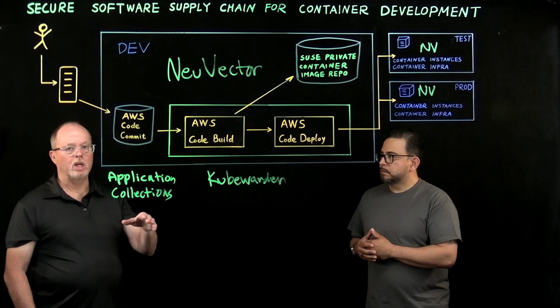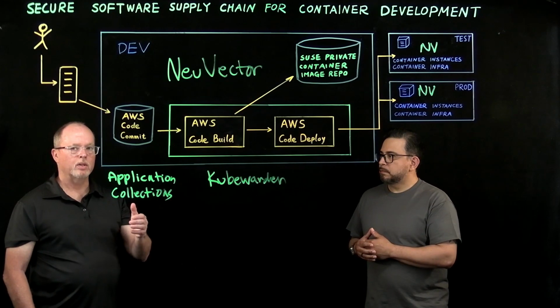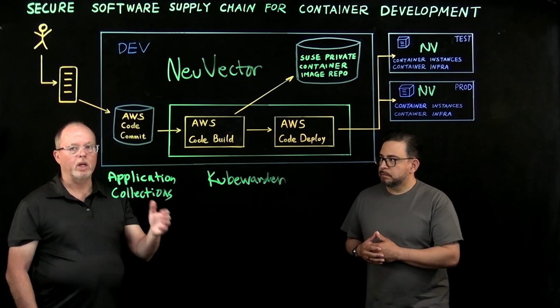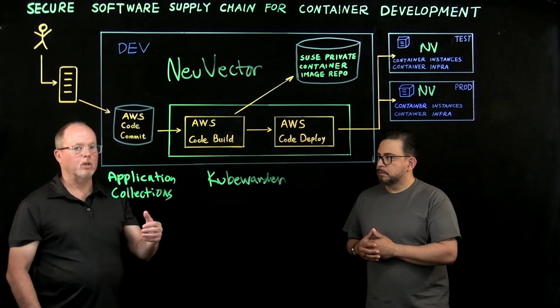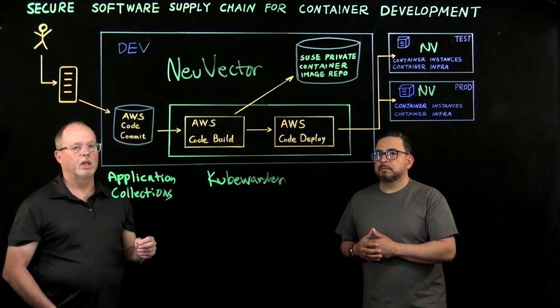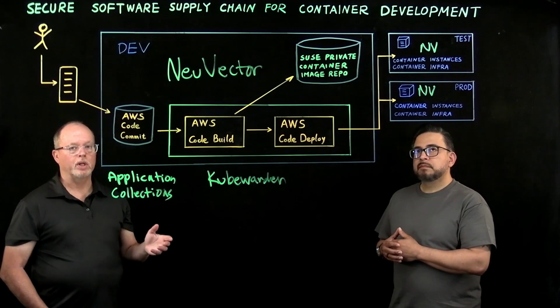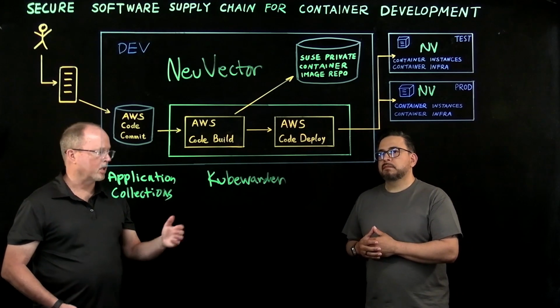Also, NeuVector enables behavioral-based zero trust by identifying the processes running on the pods and nodes, and only allows those processes that were previously learned while in discovery mode to run in your production environment. NeuVector also integrates nicely with service mesh solutions like Istio.